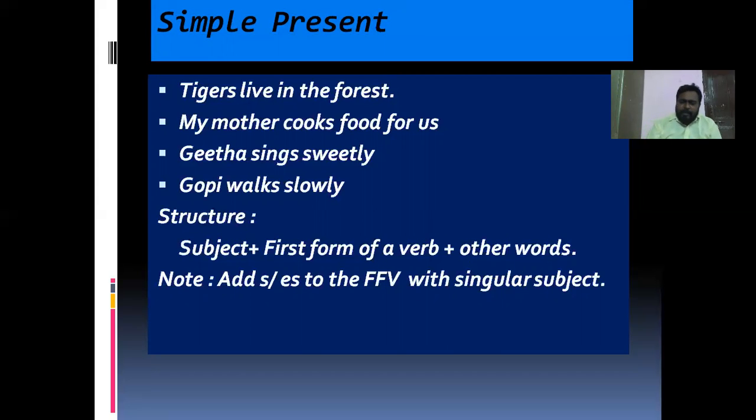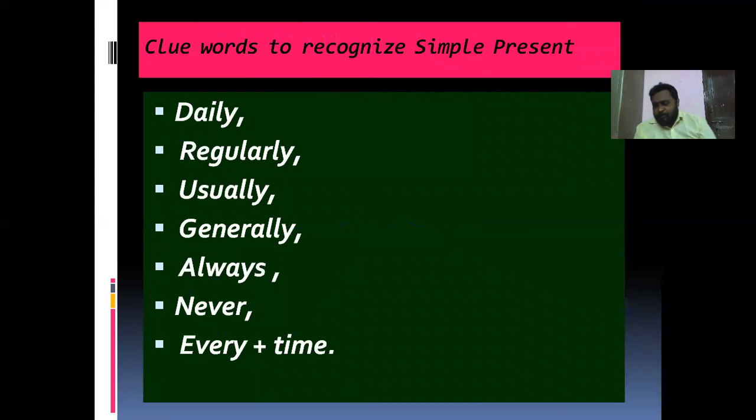And then he, she, it. He, she, it are called singular pronouns. If the subject is singular, whether it is a noun or a pronoun, then we have to add s or es. Geeta is singular, that's why we add s to the verb sing: sings. Gopi is singular, that's why we added s to the verb walk. So like that, here we will add s or es to the first form of a verb if the subject is third person singular.